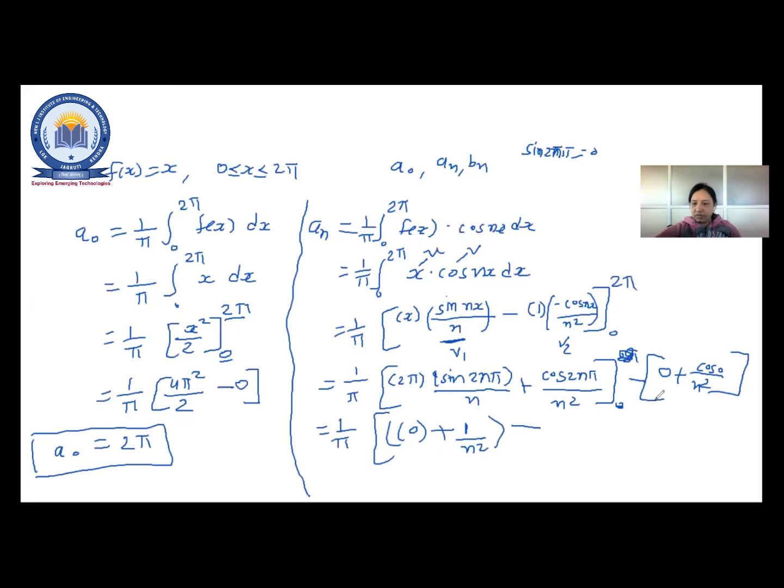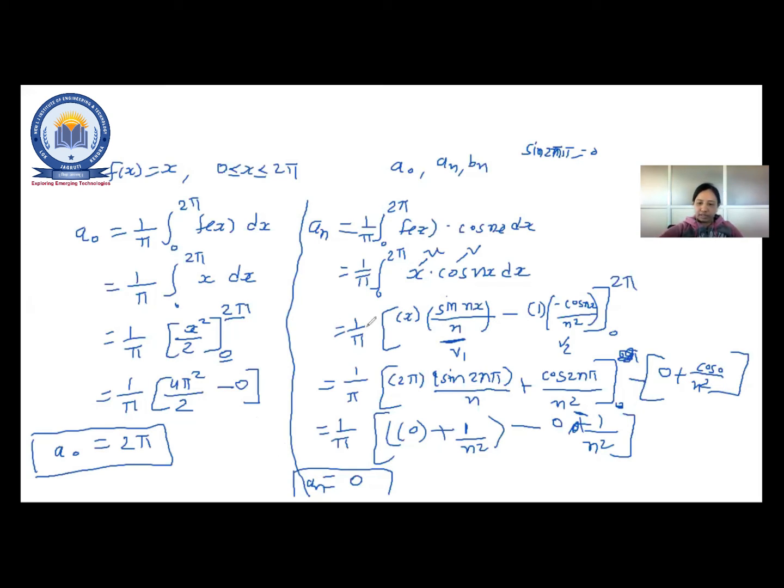Now minus. The first term is 0, so 0 plus cos 0 is 1, so 1 upon n square. Now the answer of this term will be what? 0 minus 0. Here it will be minus, not plus. So your answer would be 0. So the value of an is 0. The value of a0 is pi.